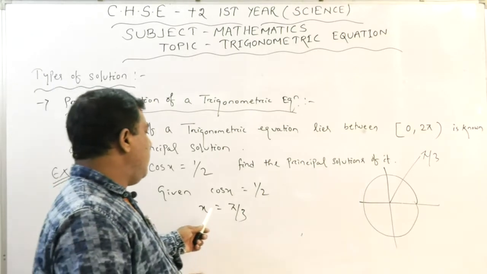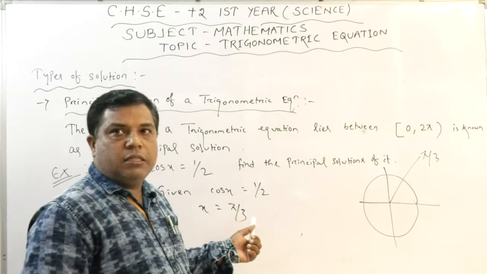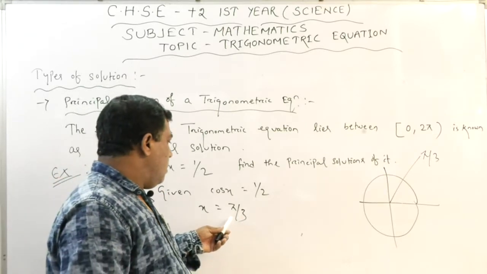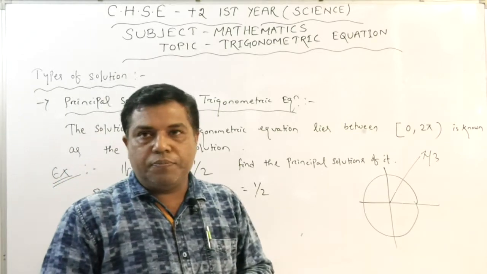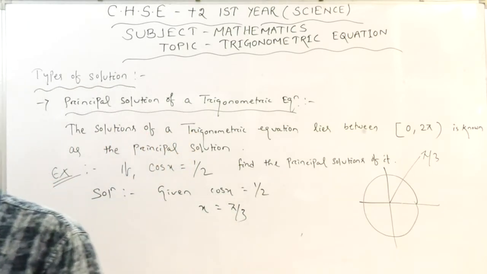So cos theta equals half; is there any other solution or not? That we have to discuss. So you tell me first.